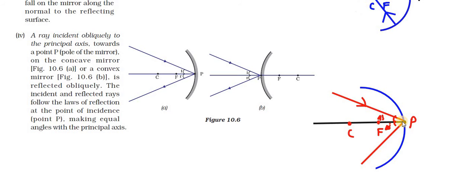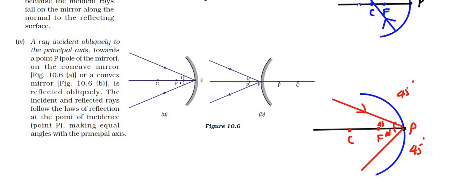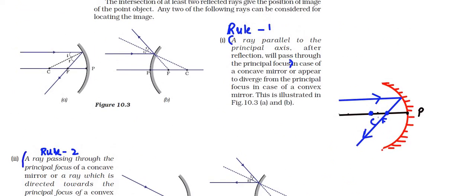This is the last rule. When a ray of light passes through the pole, while reflecting back it will again come back through the pole, but with one condition: with the same angle of reflection as the angle of incidence. Suppose the angle of incidence is 45 degrees, then the angle of reflection is also 45 degrees. If the angle of incidence is 60 degrees, the angle of reflection is also 60 degrees. So these are the 4 rules which are very important to draw the ray diagrams.